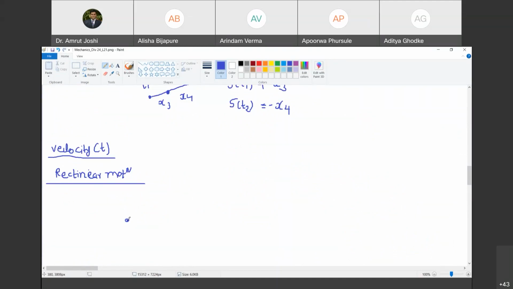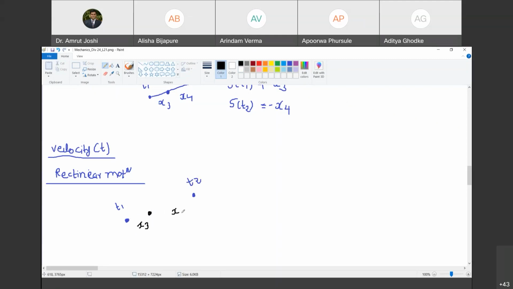Okay. So right now, let us imagine that at time instant t1, the particle was occupying this position and the object occupied this position at time t equal to t2. This is my reference point. Happy? Yes, sir. And let us call this distance as x3.